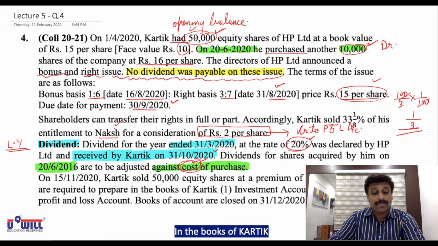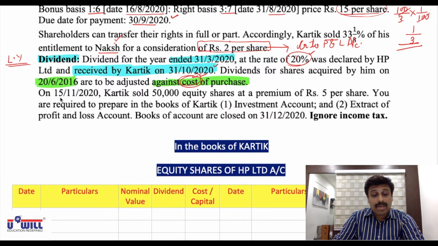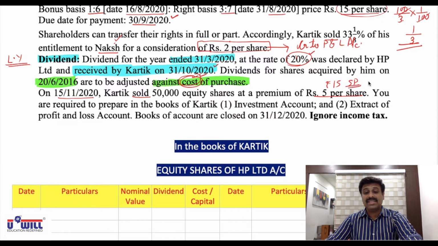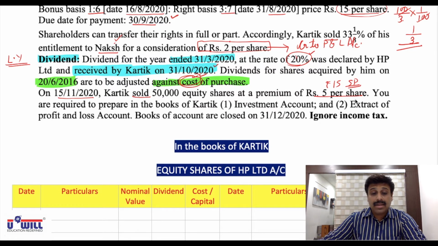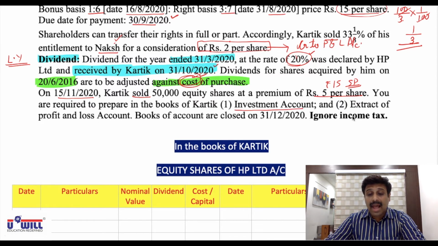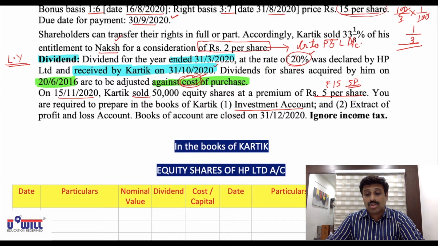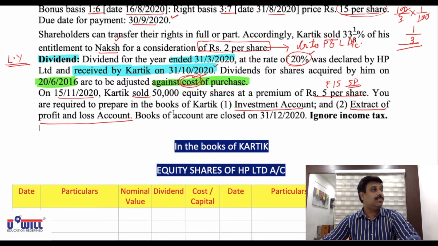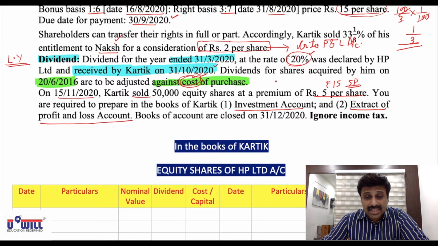Now on 15th November 2020, Karthik sold 50,000 equity shares at a premium of rupees 5 per share, means 15 rupees is the selling price, 10 rupees is the face value. He sold at a premium of 5 rupees, means 15 rupees is the selling price. You are required to prepare in the books of Karthik investment account and also extract of profit and loss account. Even profit and loss account is asked in this question. Keep it in mind. Books of accounts are closed down.